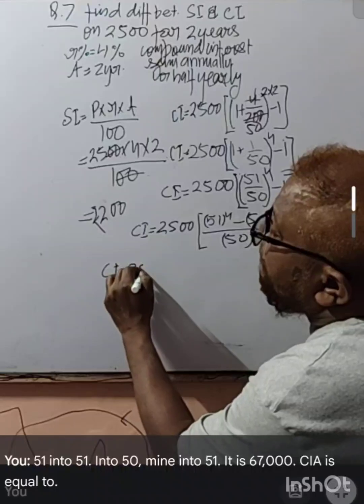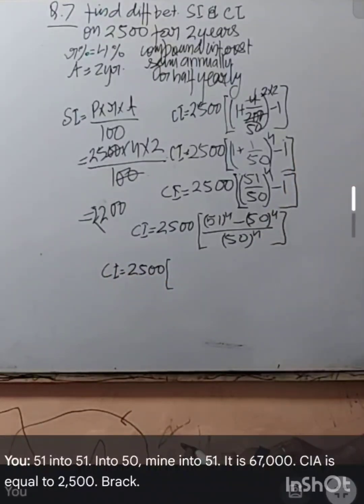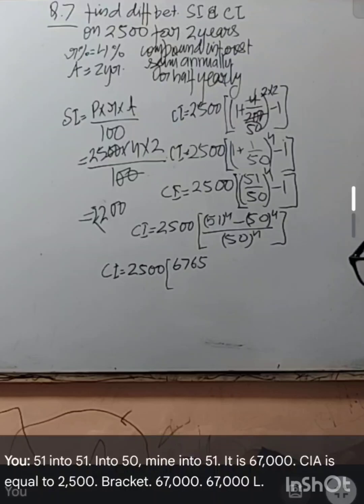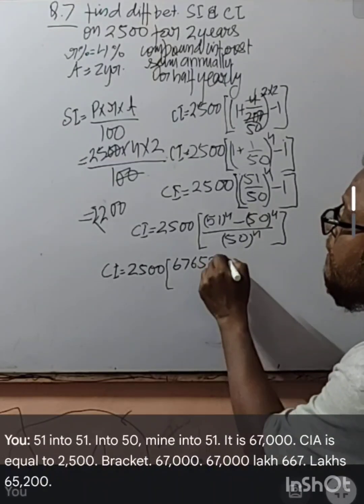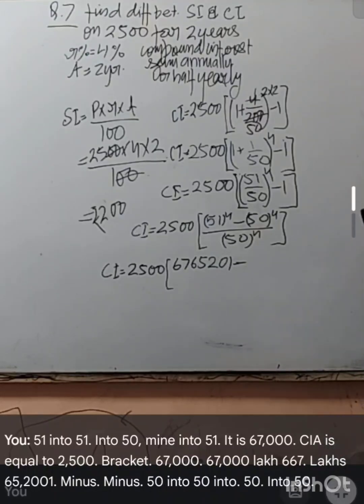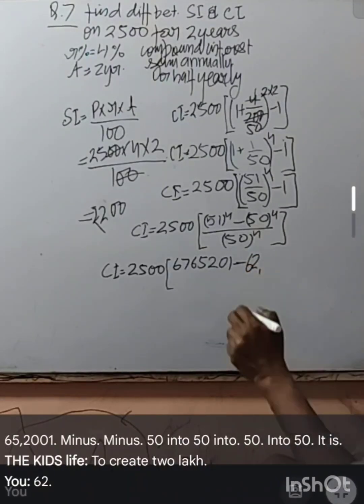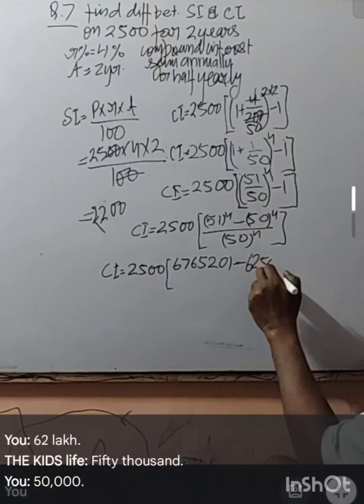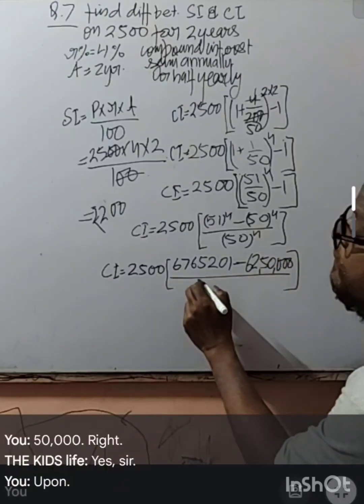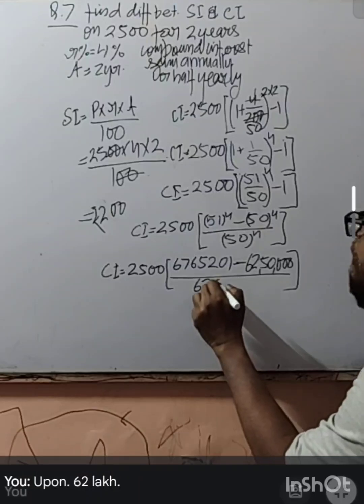CI is equal to 2500 bracket 67,65,201 minus 50 into 50 into 50 into 50, which is 62,50,000, upon 62,50,000.